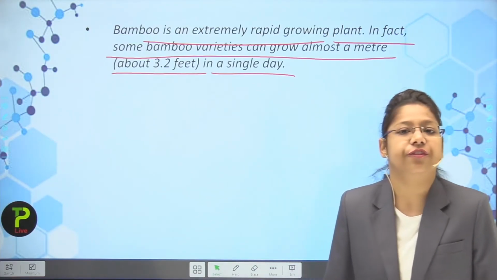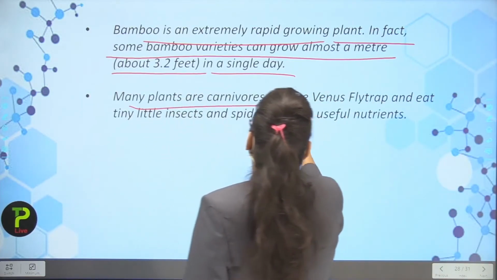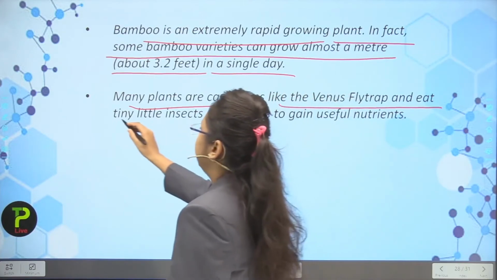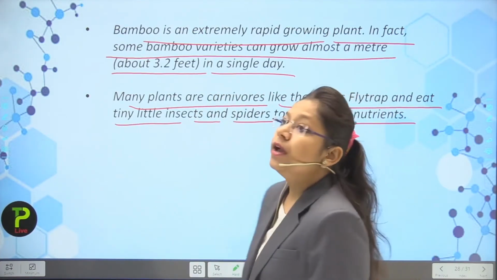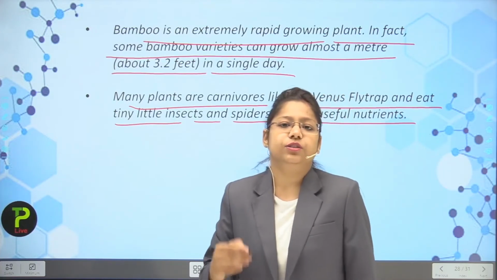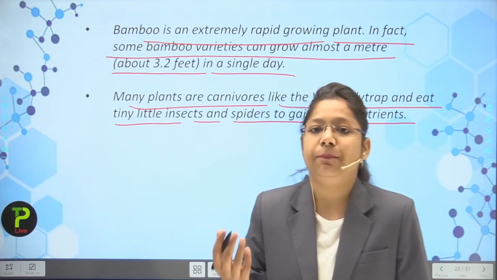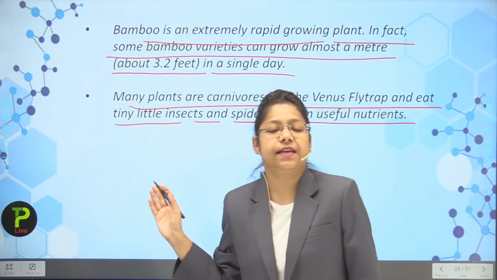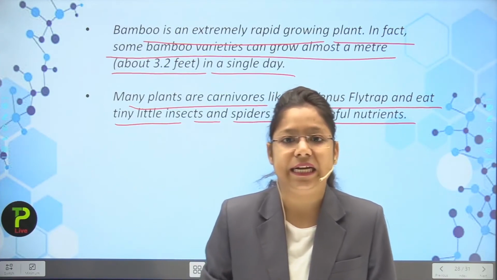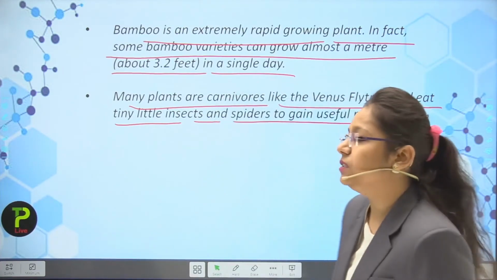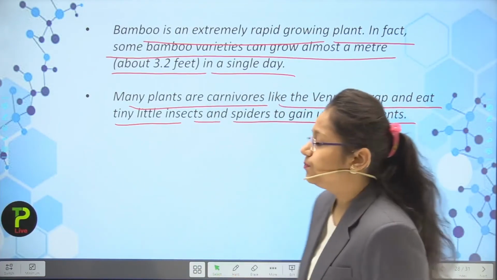So remember this thing, that the extraordinary growth is represented by a single plant on the earth, that is bamboo, 3.2 feet per day. Next point, many plants are carnivorous like Venus flytrap and eat tiny little insects and spiders to gain useful nutrients. Okay, so some plants, as I told you, are insectivorous, like pitcher plant. So this is a short example of Venus flytrap. So Venus flytrap is a plant that eats insects for its survival. So these are counted in the insectivorous plants.